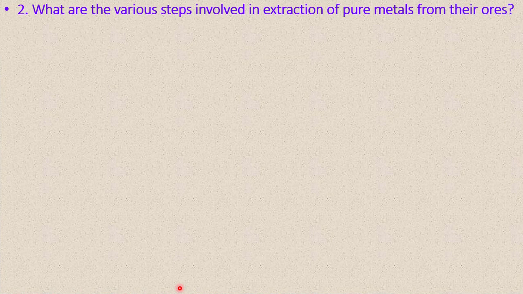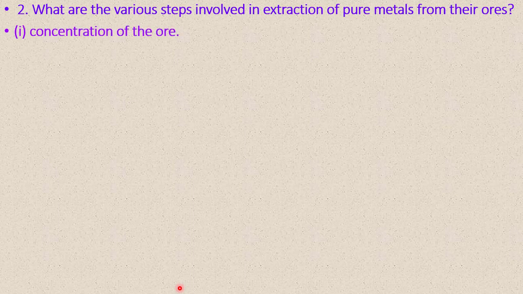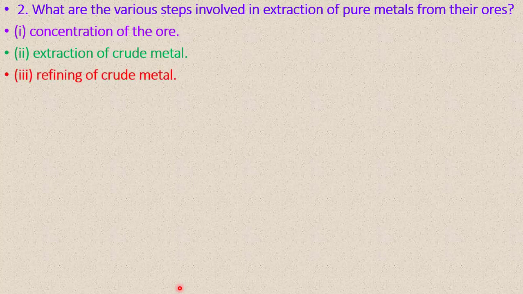Next question, this is also very important. What are the various steps involved in the extraction of pure metal from their ores? It involves 3 steps. First step is concentration of ore. Next one is extraction of crude metal. Third one is refining of crude metal.